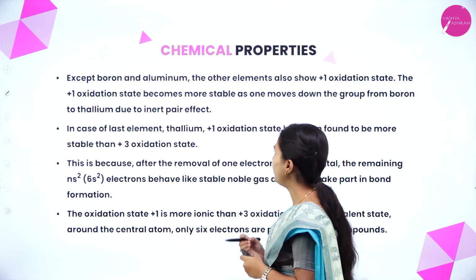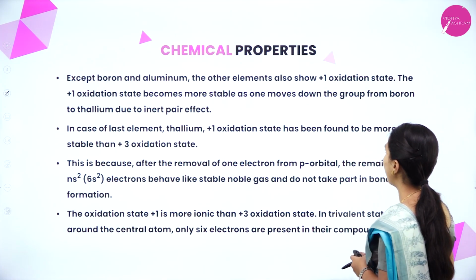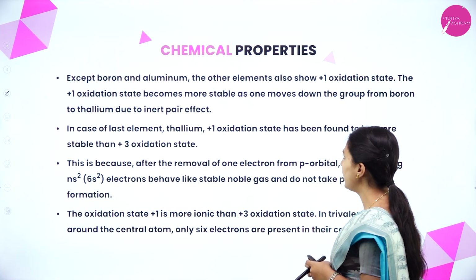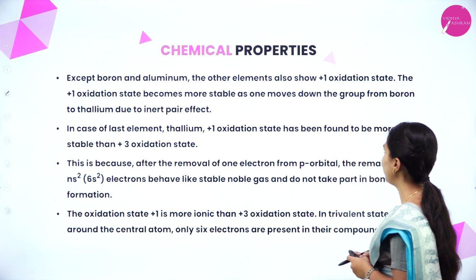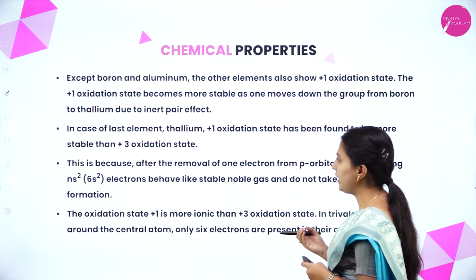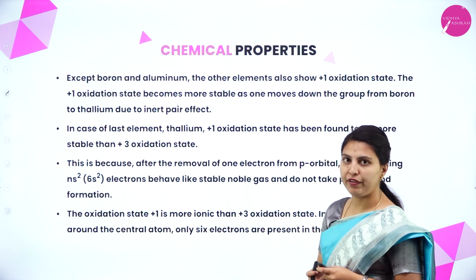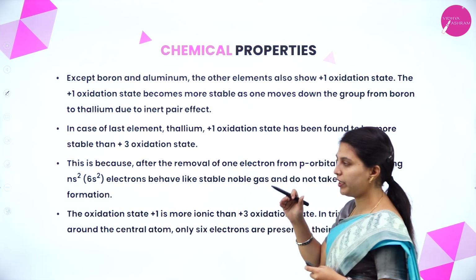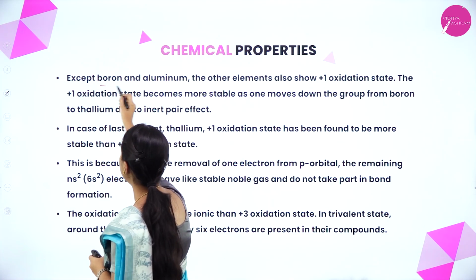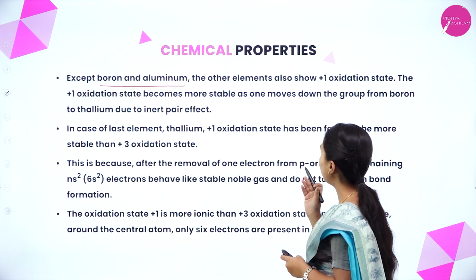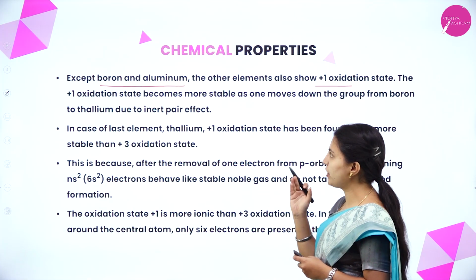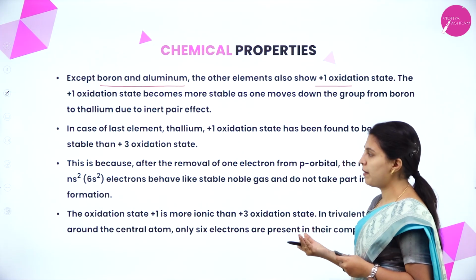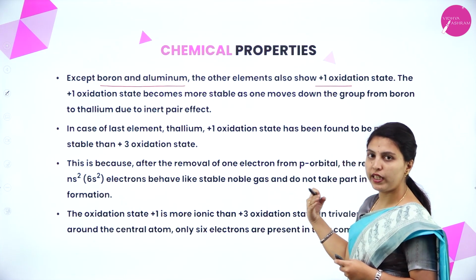Except boron and aluminium, the other elements also show +1 oxidation state. The +1 oxidation state becomes more stable as one moves down the group from boron to thallium due to the inert pair effect. Okay, except boron and aluminium, these have some exceptions. The other elements also show +1 oxidation state. The +1 oxidation state becomes more stable as one moves down the group.